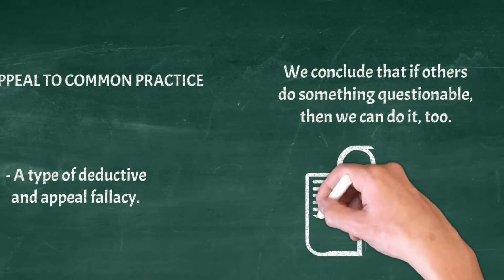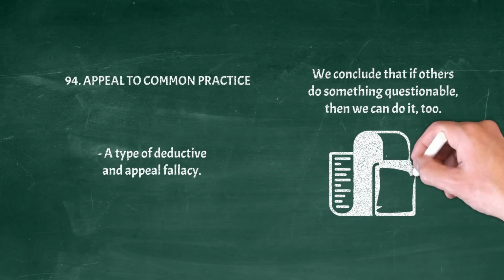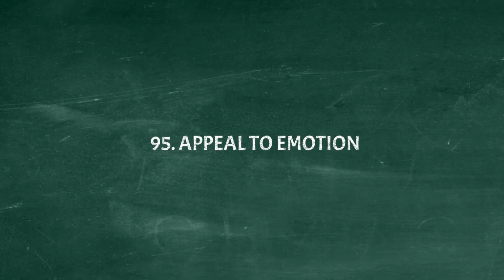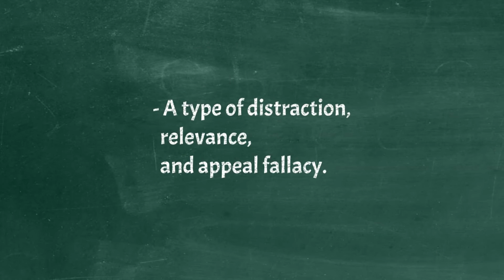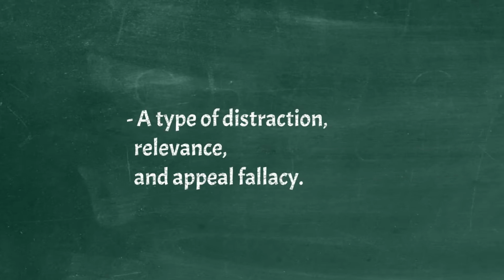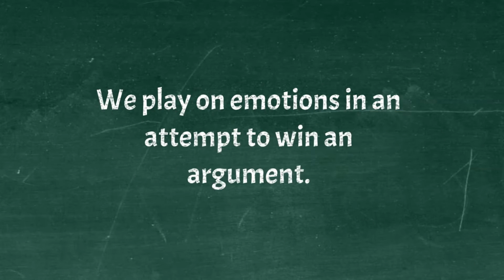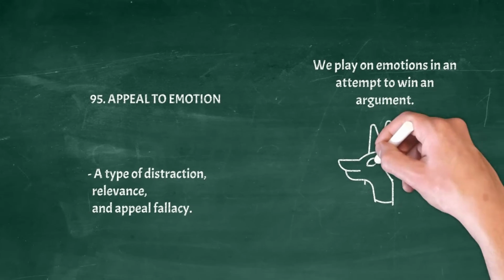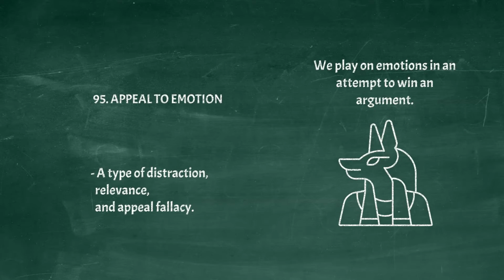Example: Everyone I know evades taxes, it's okay if I do it, too. Appeal to emotion. A type of distraction, relevance, and appeal fallacy. We play on emotions in an attempt to win an argument. Example: There must be an afterlife, because the alternative is totally depressing.